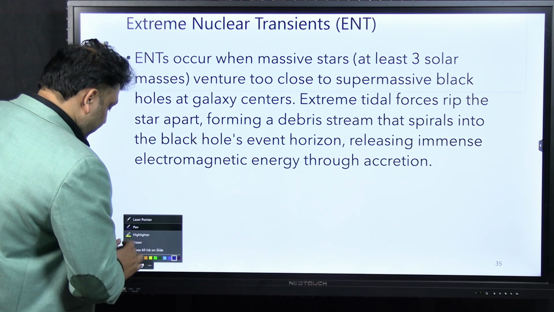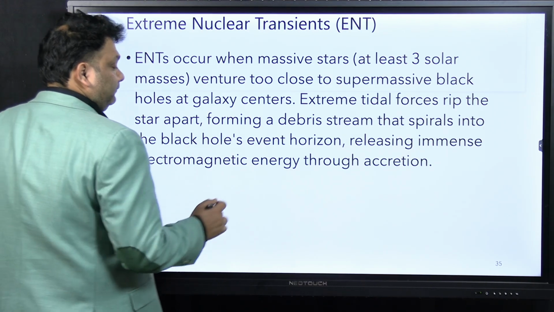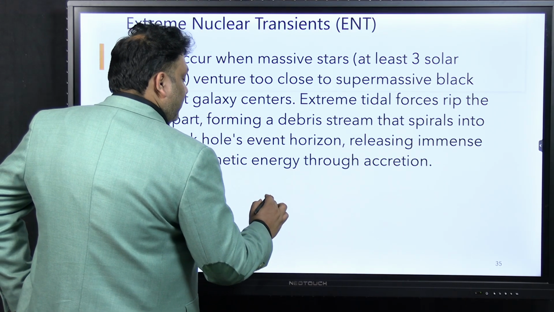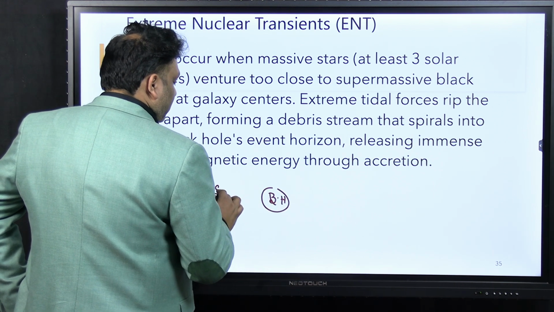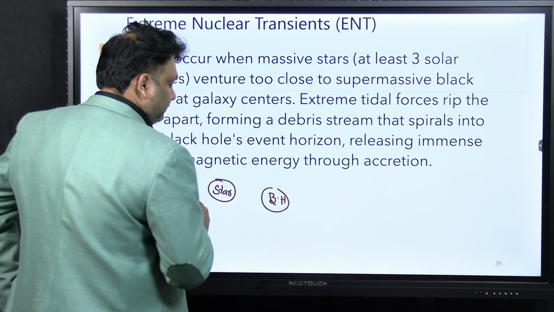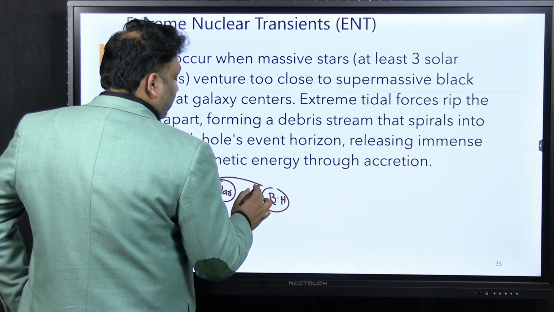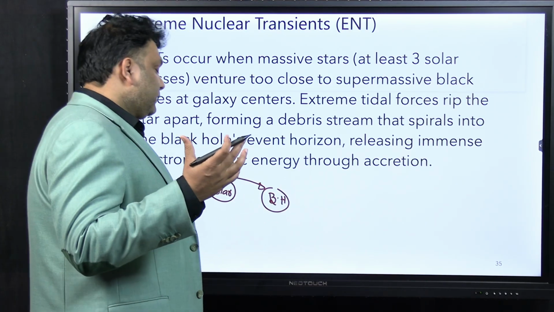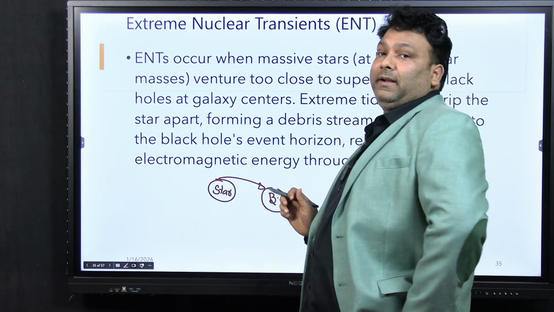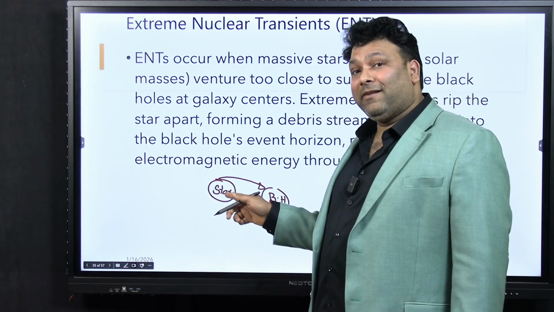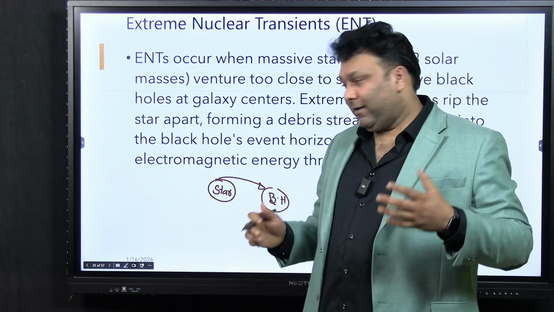See, actually extreme nuclear transients means you have a black hole, and near a black hole you have a star. So the star will be sucked into the black hole because the black hole will be having almost infinite gravity. So the mass of the star will be sucked inside. Means the star will be fueling this black hole, because the star will be having hydrogen.